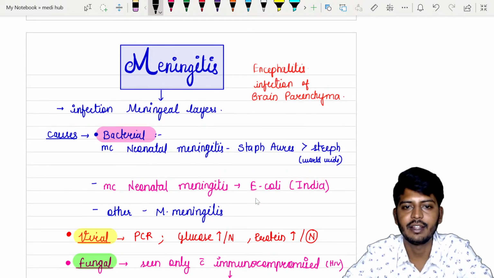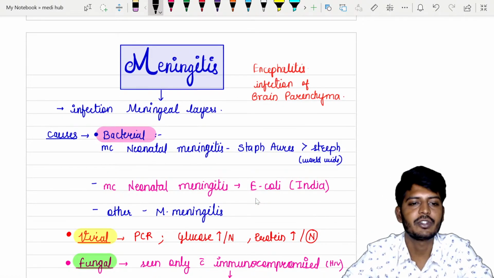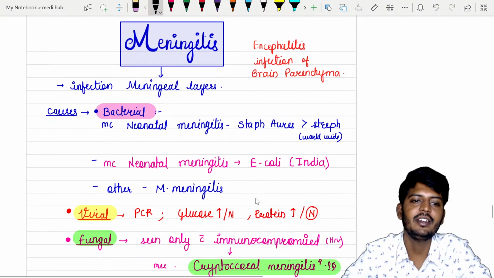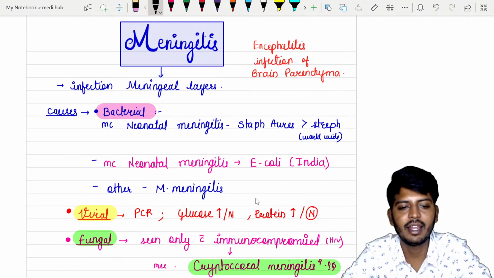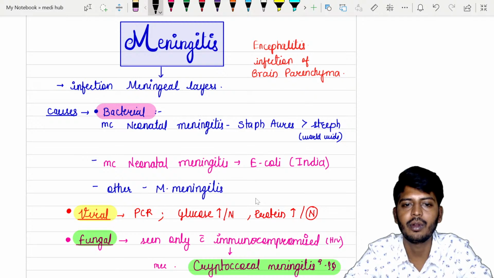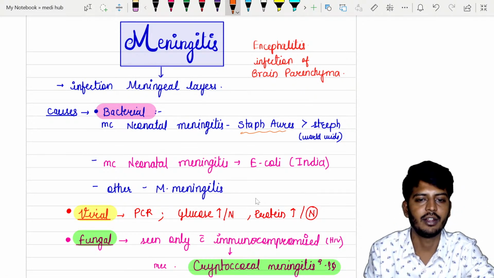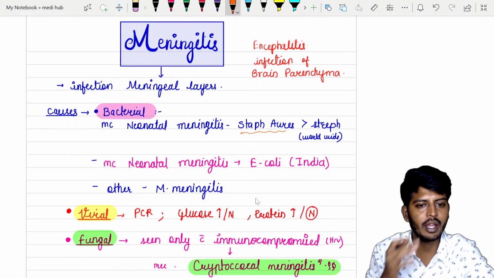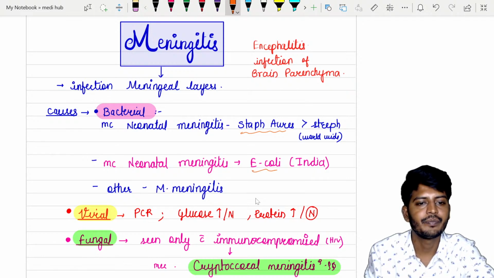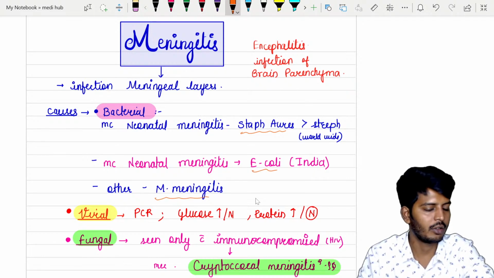Let's go to meningitis. Meningitis means inflammation of the meninges. What are the causes? It can be bacterial, viral, or fungal. The most common cause of neonatal meningitis is Staphylococcus aureus. Then other ones are E. coli, and Neisseria meningitidis can also cause meningitis.